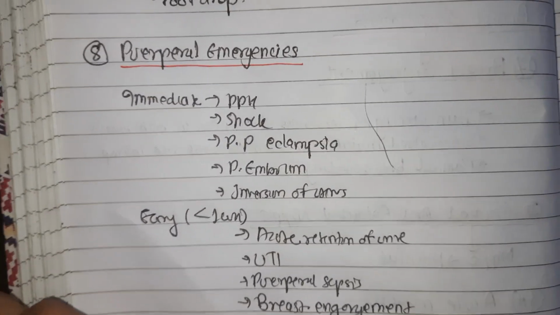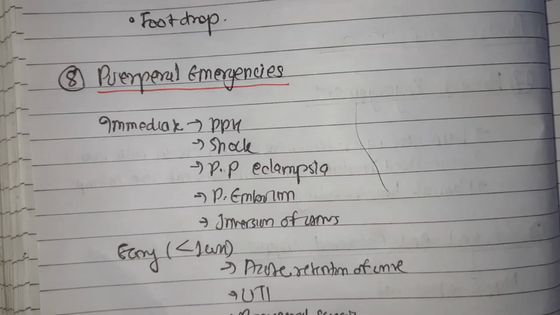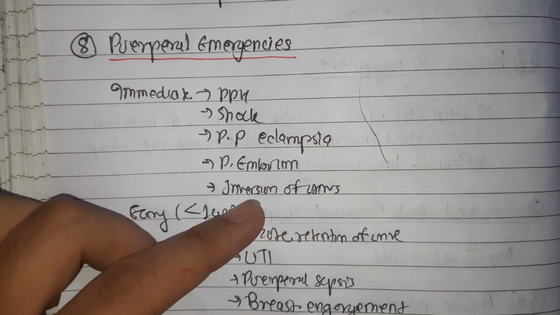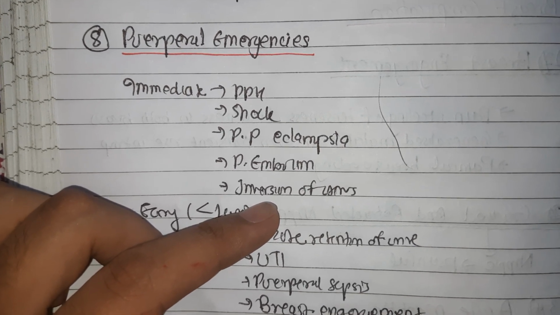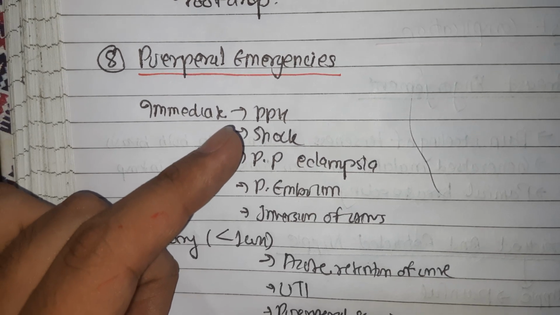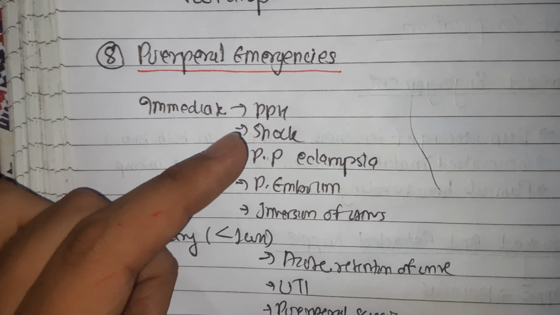And next we have the puerperal emergencies. There are many acute complications that may occur during puerperium, and the majority of them are alarming. Complications that arise immediately following delivery are more risky, but the late complications are relatively less risky.